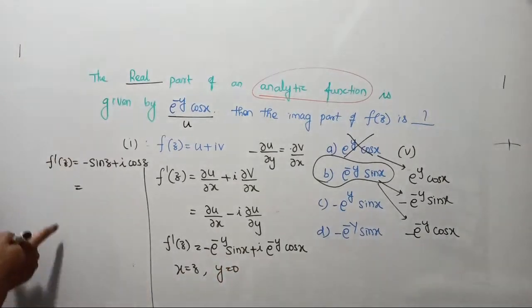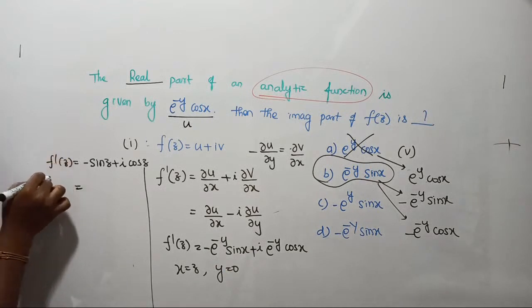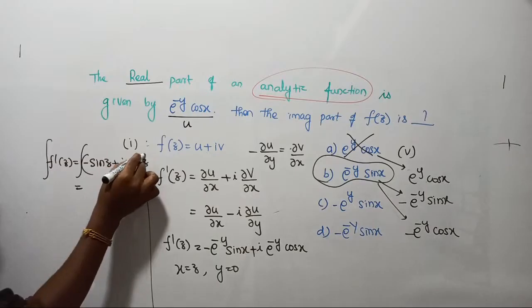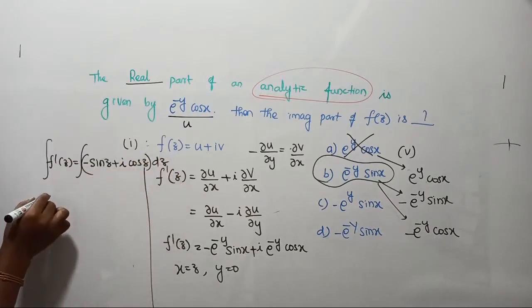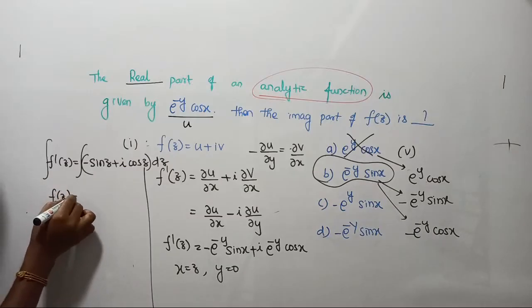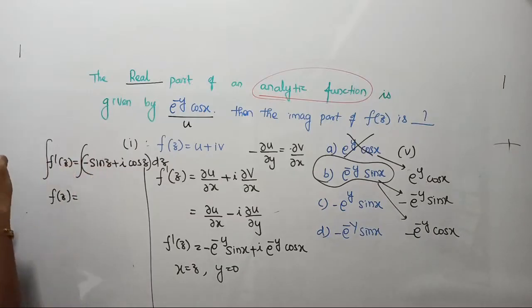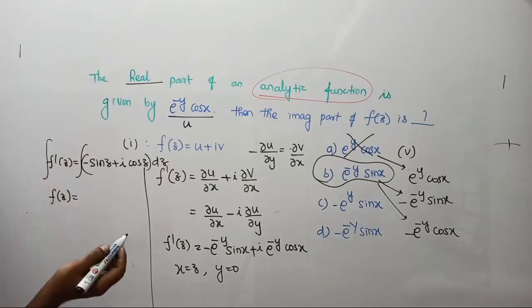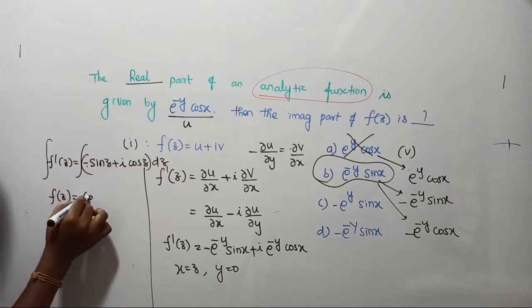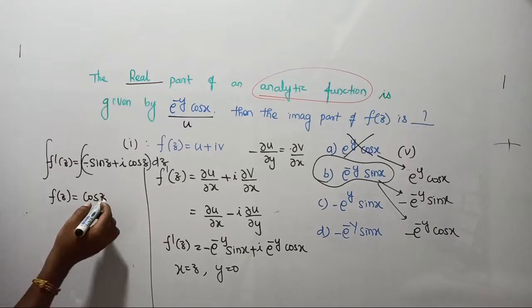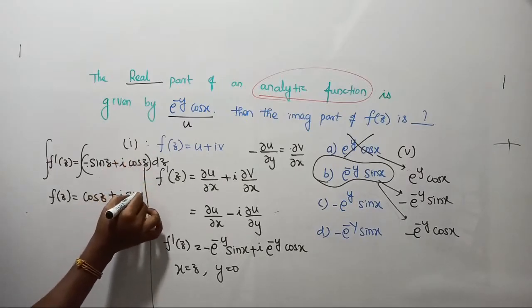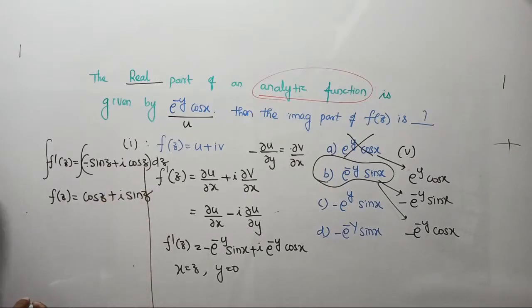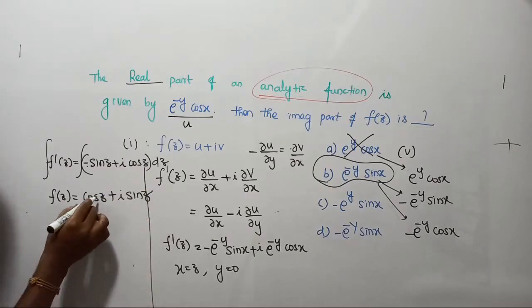Now after completing this function, we should take what? This is differentiation. In order to cancel the differentiation, we should take integration with respect to z, correct? So what will we get if we integrate this? Integrating f dash of z, you are going to get f of z. And sin z, integrating it will become minus cos z. Already we have one more minus, so it will become plus cos z, okay? And then plus i into cos z, integrating it again you are going to get sin z only. Now after completing the function, right?